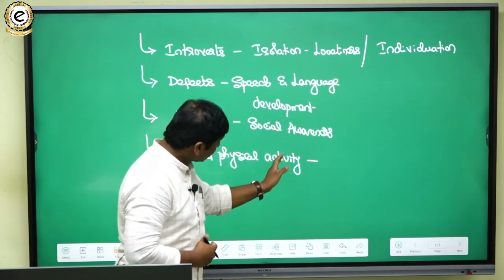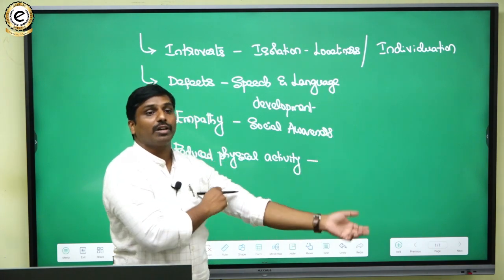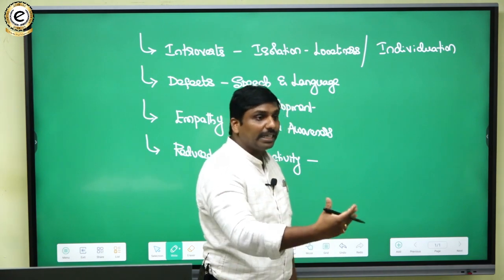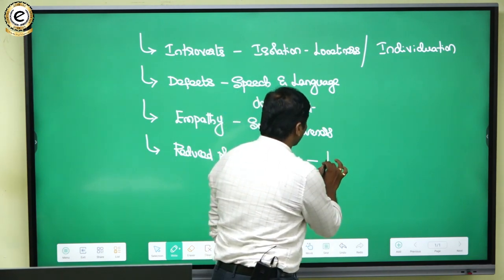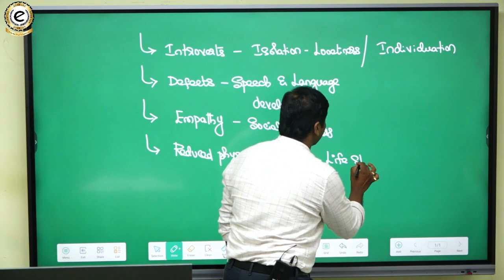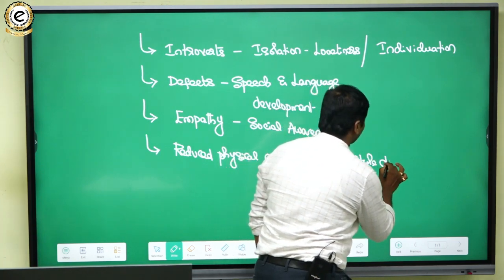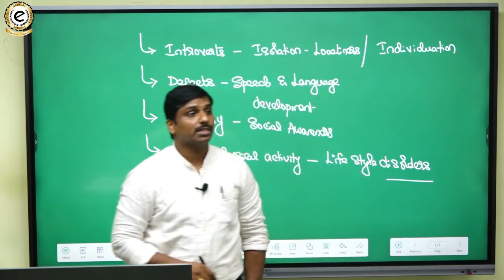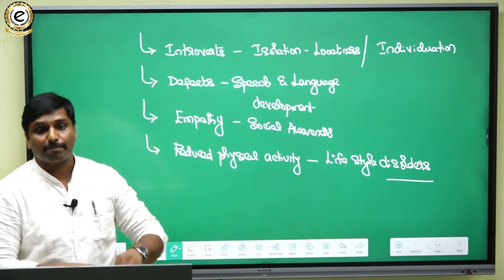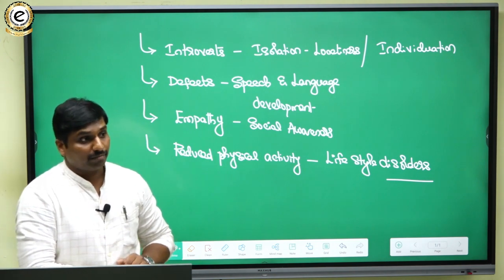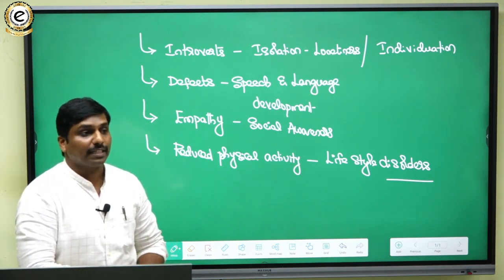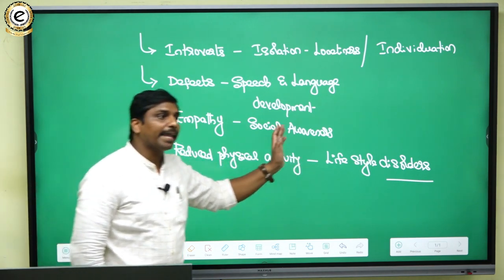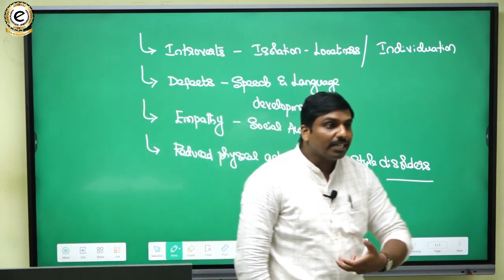So in the later half of their life, or even at very early ages, they are prone to lifestyle disorders. Usually, some of the lifestyle disorders are blood pressure, hypertension, and diabetes. As their physical activity is reduced, they are leading a sedentary lifestyle.